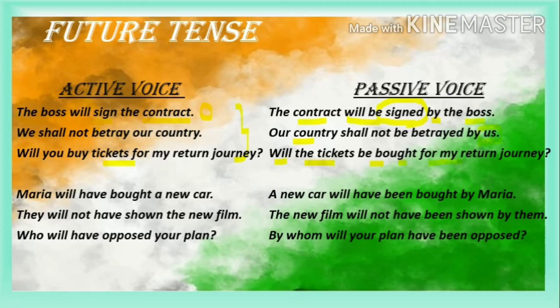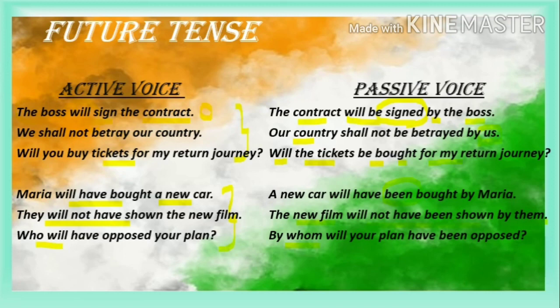Now, the next three sentences are in future perfect tense. Maria will have bought a new car. As you already know, you have to use been to maintain the perfect tense: a new car will have been bought by Maria. They will not have shown the new film. Object comes to the front and they becomes them when it goes behind. To maintain the perfect tense, you have to use have been shown. As this is future, you write will, and you use not because this is a negative sentence. The new film will not have been shown by them.